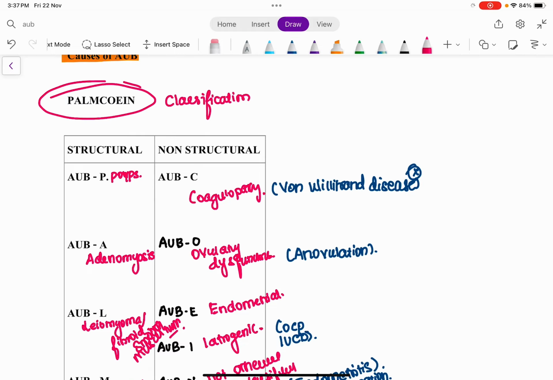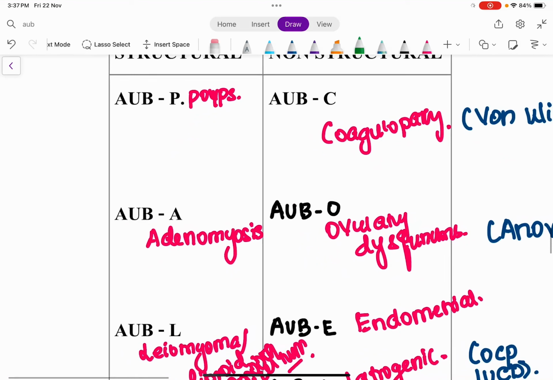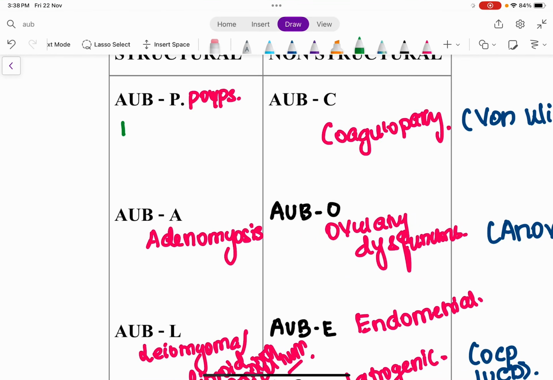So in terms of what these bleedings are going to be, polyp is going to have an intermenstrual bleeding, intermenstrual or irregular bleeding.